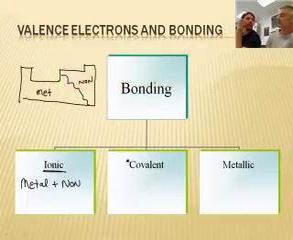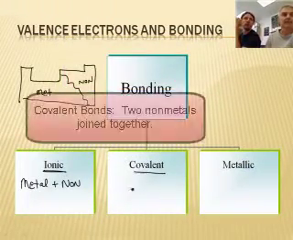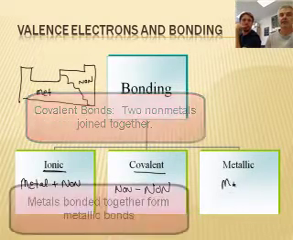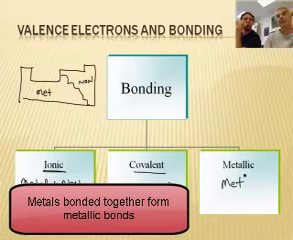How about a covalent bond? That's 2 non-metals bonded together, a non-metal to a non-metal. And metallic? Those are just a bunch of metals, just like a piece of iron or something like that. And we'll learn about each of these types in a subsequent podcast.